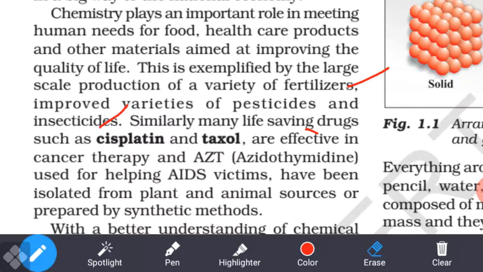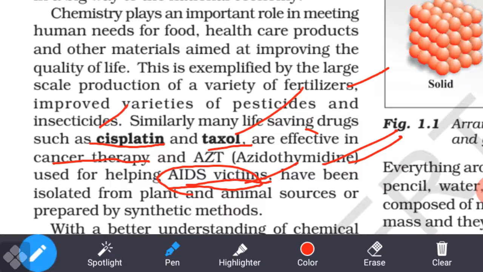Similarly, many life-saving drugs such as cisplatin and Taxol. These are drugs, and drugs means medicine, which are saving human lives. They are effective in cancer therapy. And AZT, used for helping AIDS victims, those who are suffering from AIDS. So we can solve that problem for those affected by AIDS by using these drugs, medicine, AZT, that helps relax or control the disease.